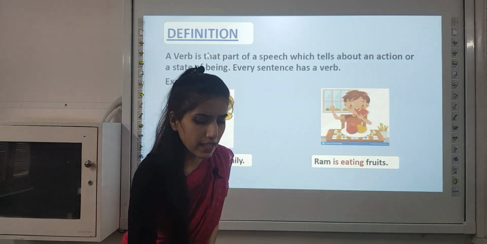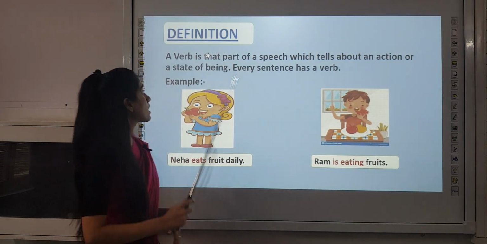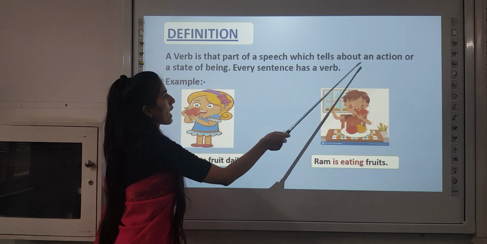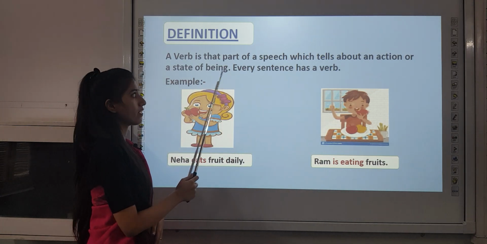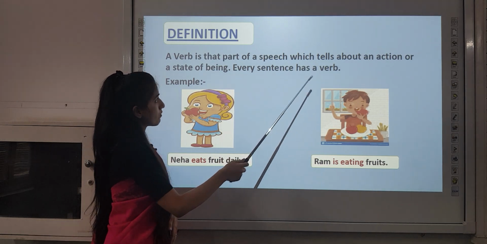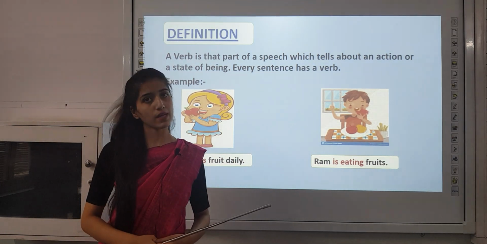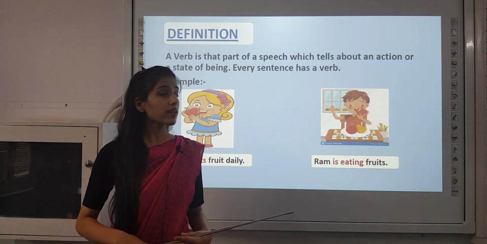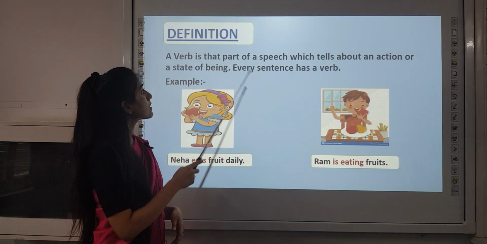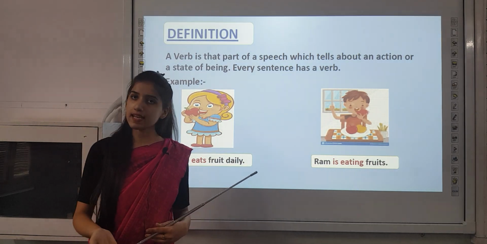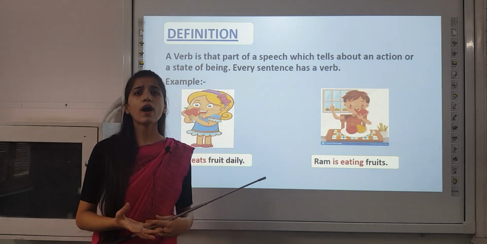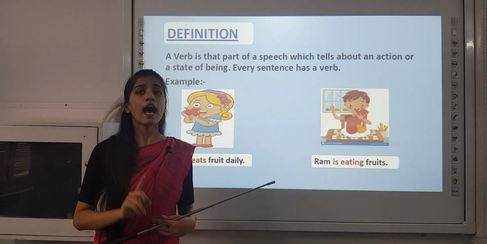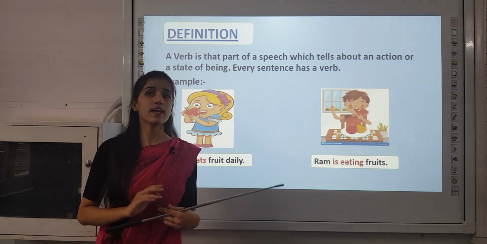So you must be thinking, what are verbs? A verb is that part of speech which tells about an action or a state of being. Every sentence has a verb. In your junior classes you must have studied that action words are called verbs. But today you will see how a verb is used in a sentence. It is not compulsory that there should be only one verb in a sentence, and without a verb a sentence is incomplete.